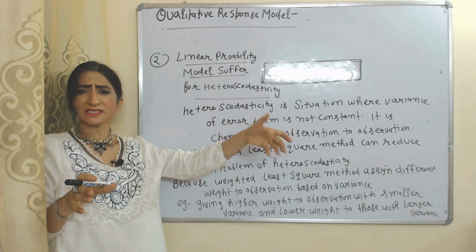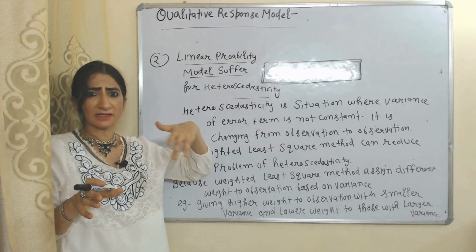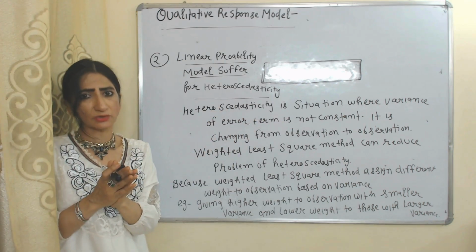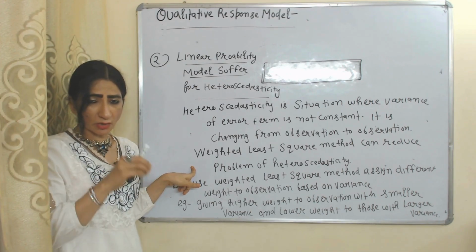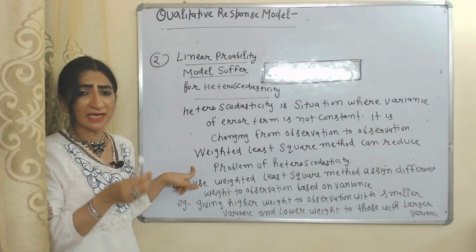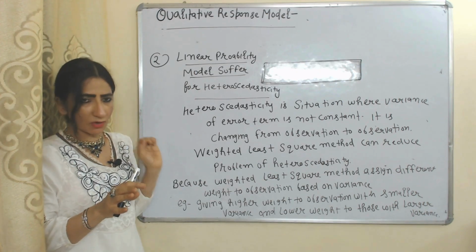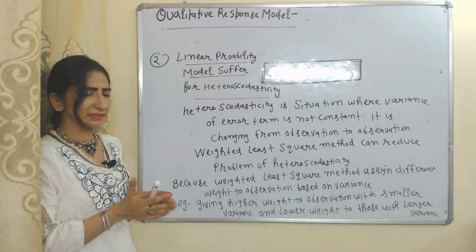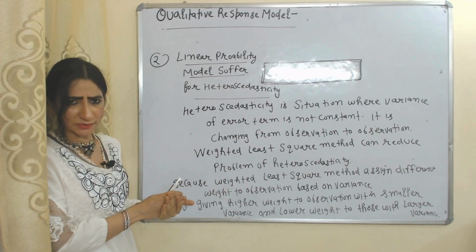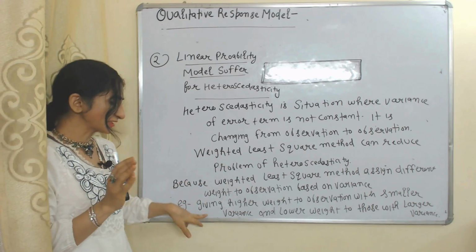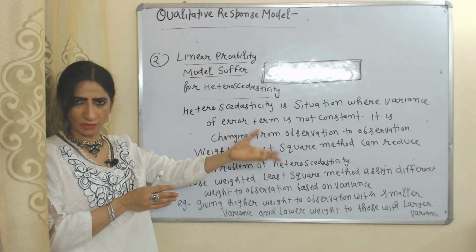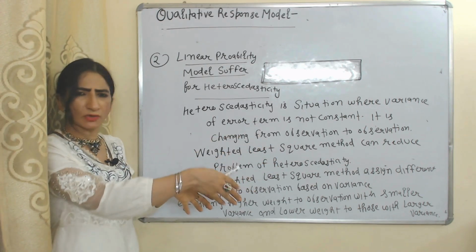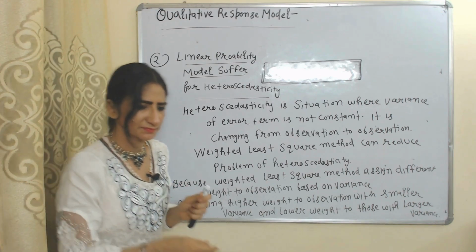They are increasing or decreasing, means variance of error terms are changing from observation to observation. But weighted least square method can solve a problem of heteroscedasticity in case of LPM model, because weighted least square method assign different weight to observation based on variance. For example, it provide higher weight to observation with the smaller variance and lower weight those with the large variance.